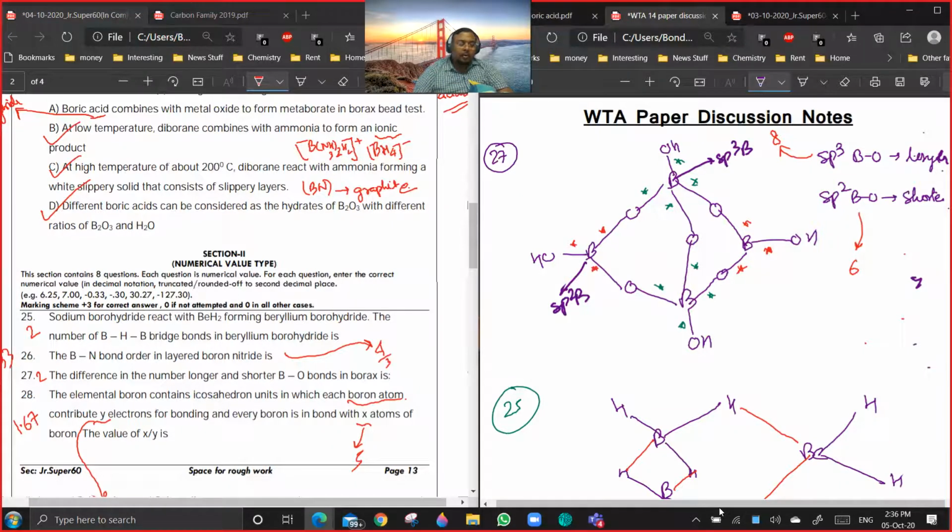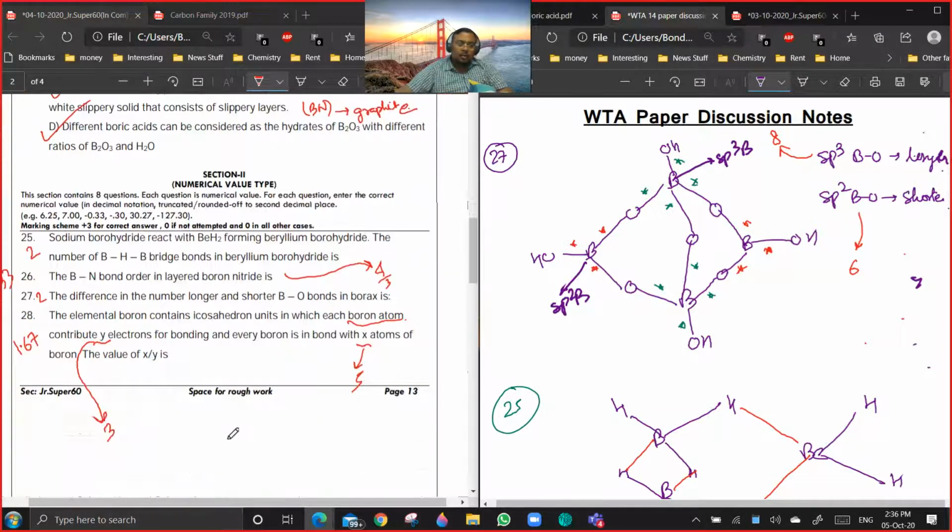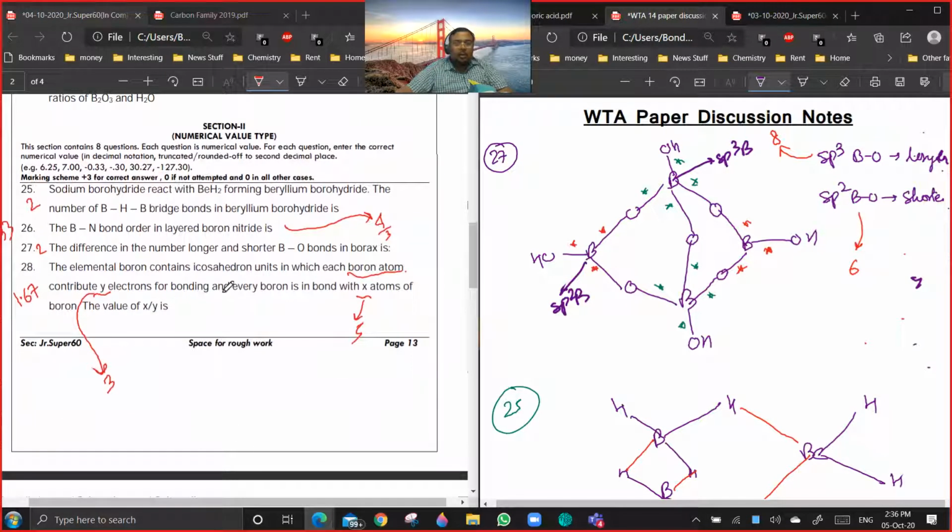28, is it a doubt? No, because I have given it in the notes also that boron is bonded to 5 boron atoms in case of icosahedral boron, and each boron contributes only 3 electrons to the bond. So 5/3. Is it clear?